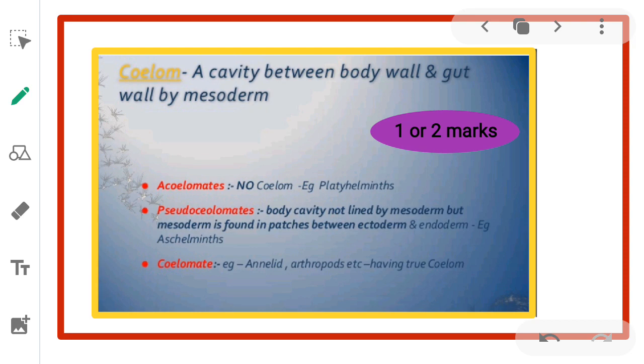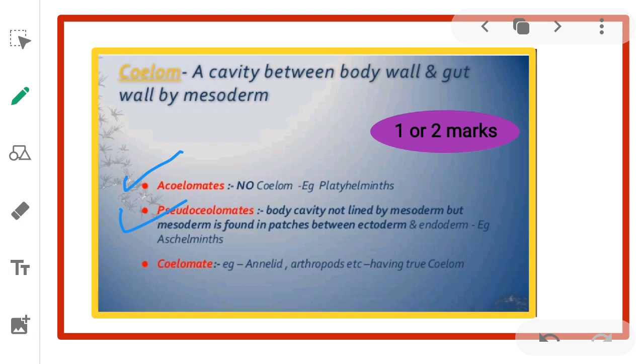Means a cavity between body wall and gut wall lined by mesoderm. What is coelom? The body cavity which is lined by mesoderm is called coelom. Here there are three types of coelom. Acoelomates, in which there is no body cavity, that is, no coelom. Example, Platyhelminthes. Second one, pseudocoelomates.